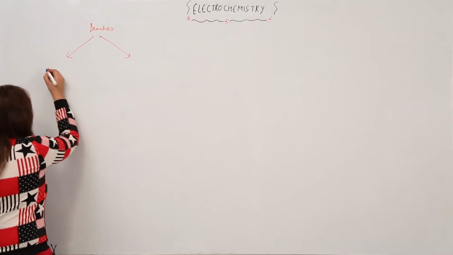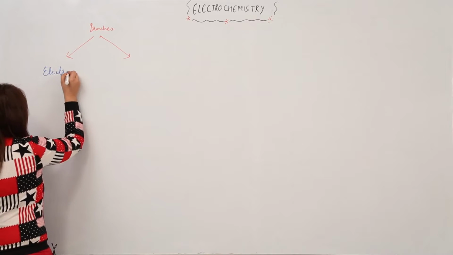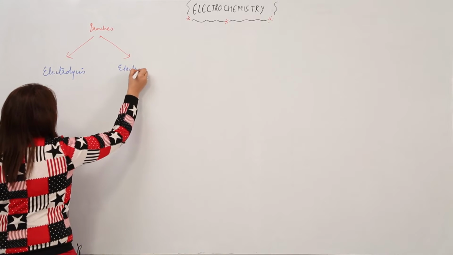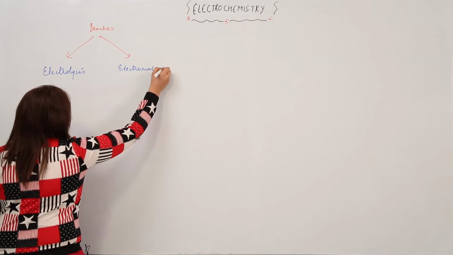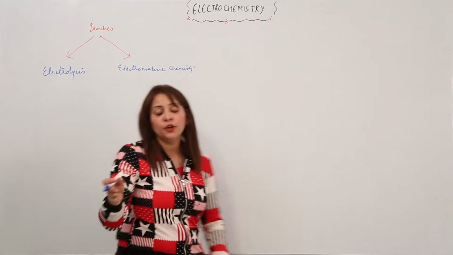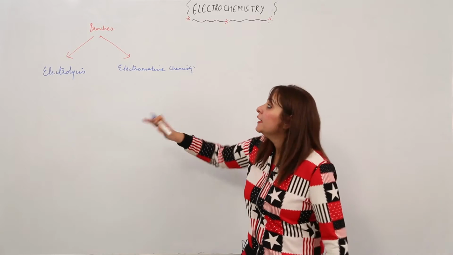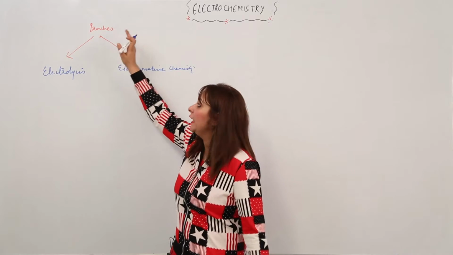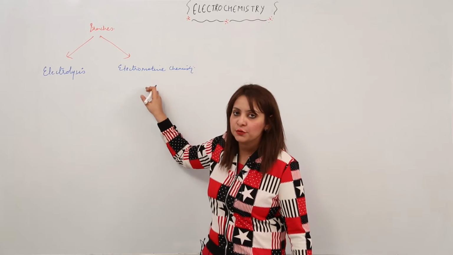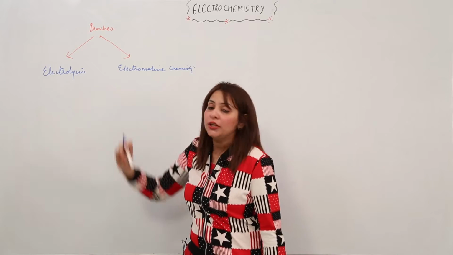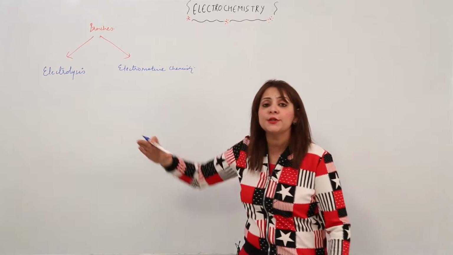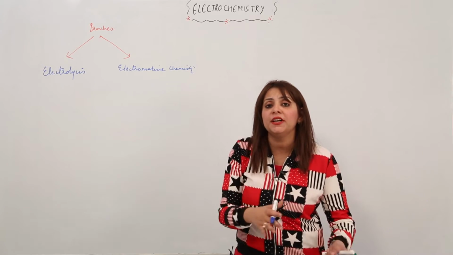Yes, you're right. It is electrolysis, and the other is electromotive chemistry. Just write in your notebook the way I'm telling you, right? So the two branches of electrochemistry are electrolysis and electromotive chemistry, right? Now what is electrolysis? Both these branches deal with the interconversion of chemical energy and electric